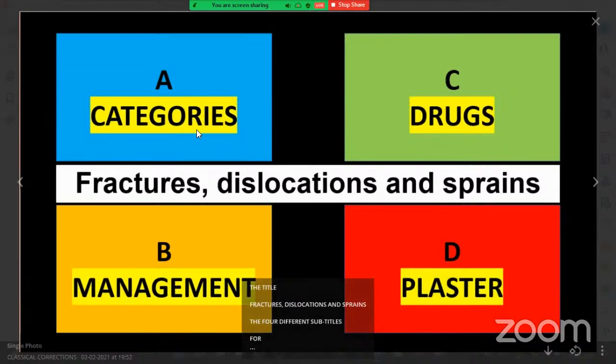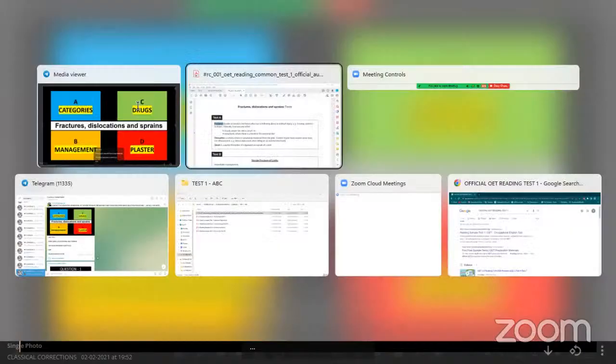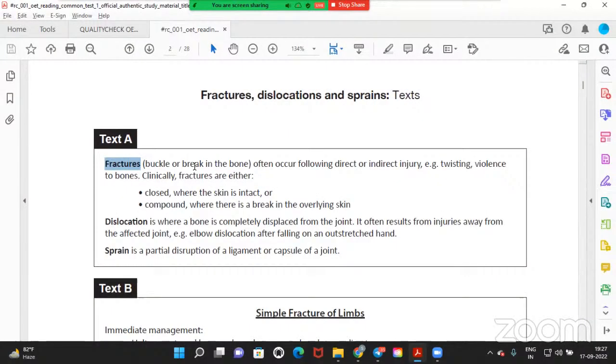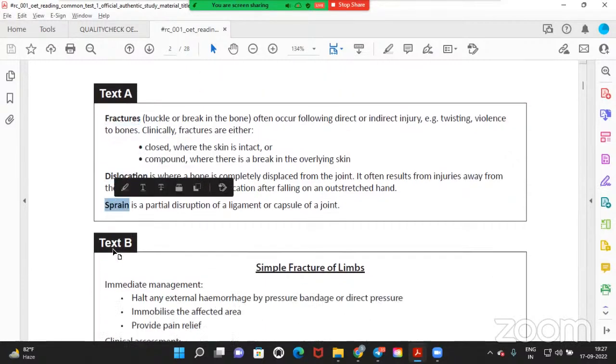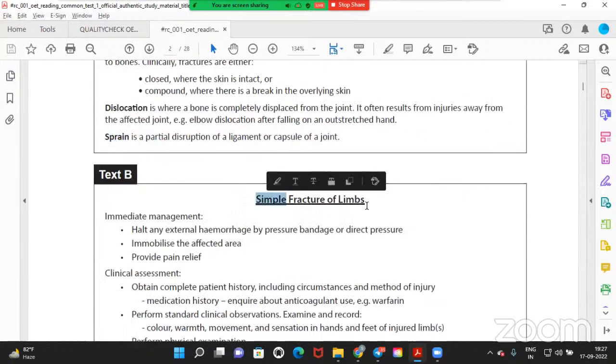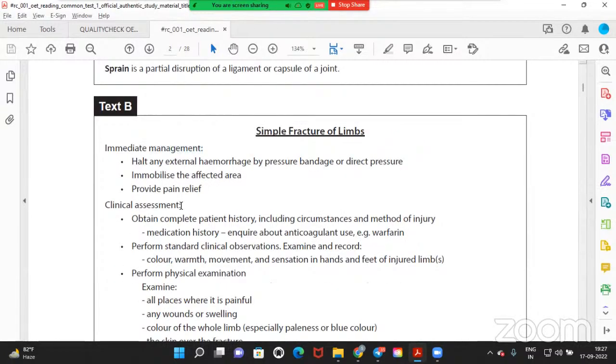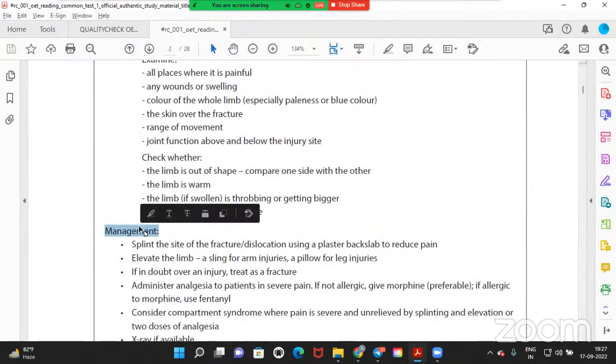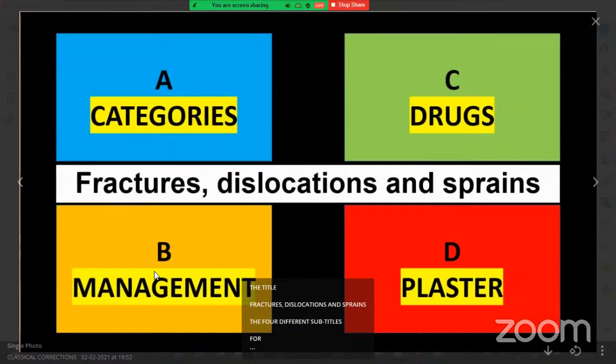So first, A is categories. Any name you want to give, you can give. You can say classes, you can say groups, you can say types. So first one is categories. 3 categories are there: fractures, dislocations, and sprains. Then second one is fractures. Simple fractures, you are assessing and you are managing. So it is management. B is management. Is that clear?